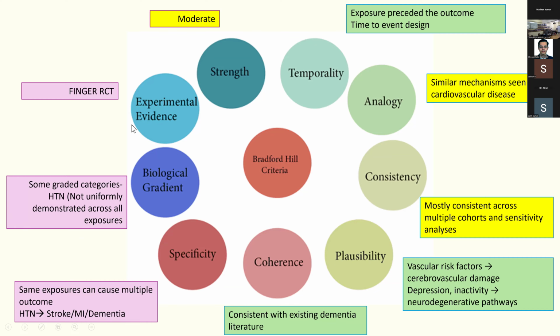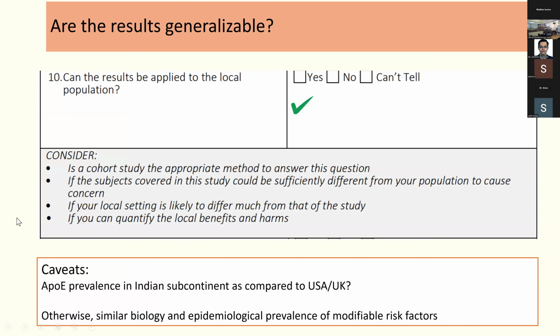And is there any experimental evidence? There are some other RCTs, for example, the Finnish geriatric RCT, in which they gave a 2-year intervention of strict lifestyle changes, and they realized that the incidence of dementia actually came down. So overall, I would say that there is moderate strength in the Bradford Hill criteria.